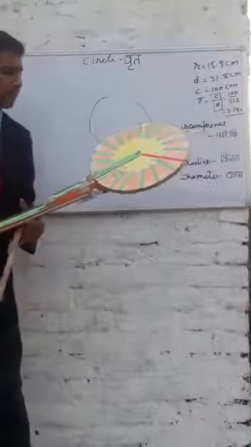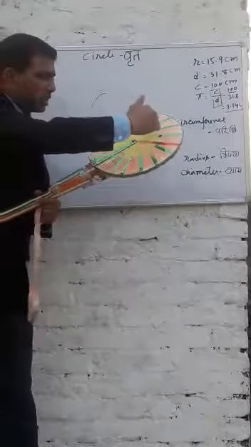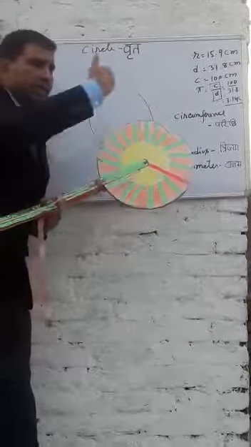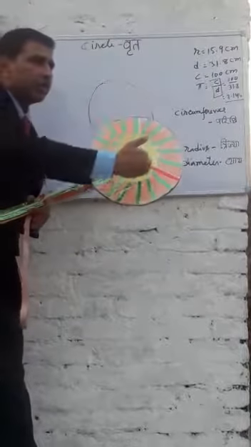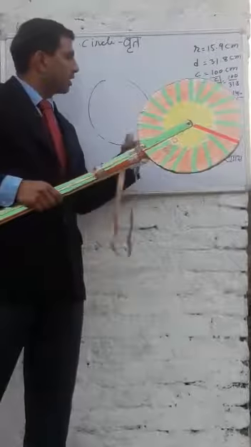And this is the simple experiment that will help him learn about the circle, about the number of rotations it will make, and the distance covered, and how the distance covered is correlated with the circumference.